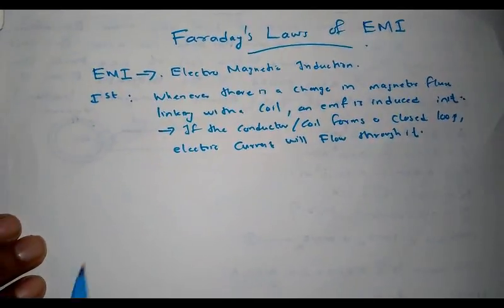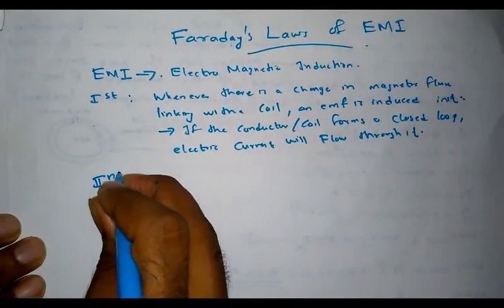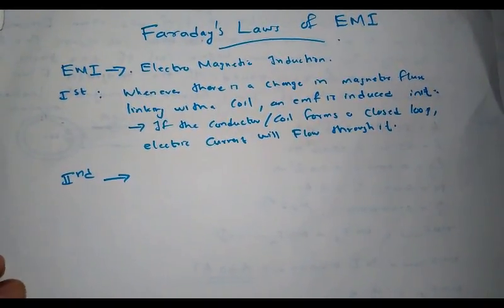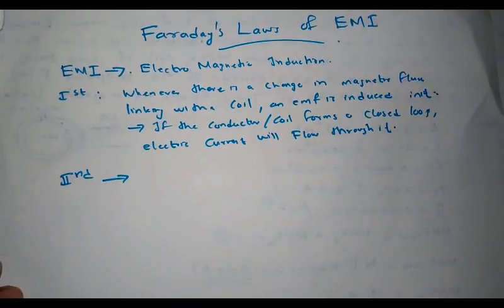Let's go through the second law of electromagnetic induction. Faraday's first law gives the cause or the action which leads to generation of electricity, and Faraday's second law gives the magnitude of induced EMF.